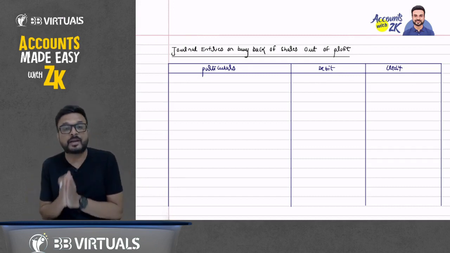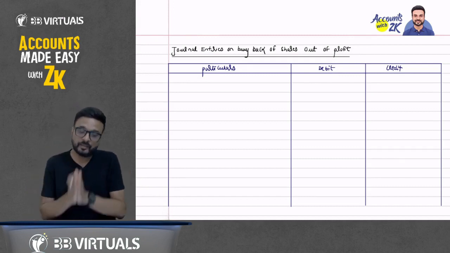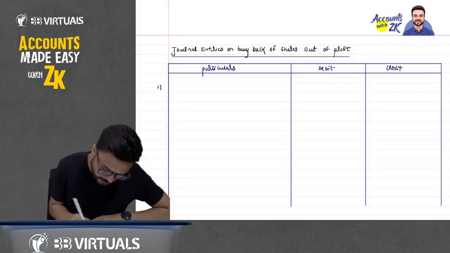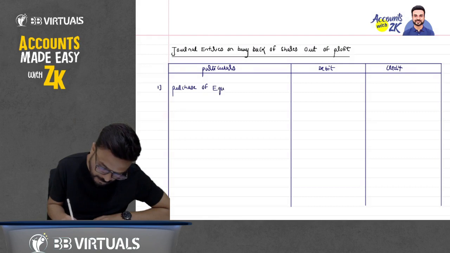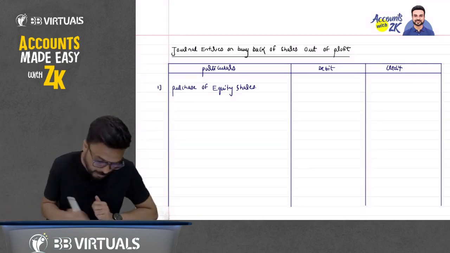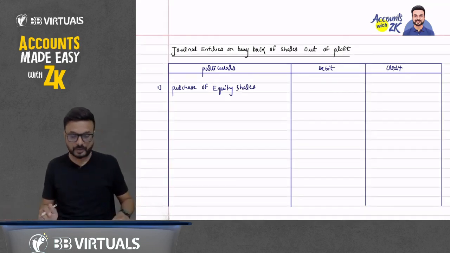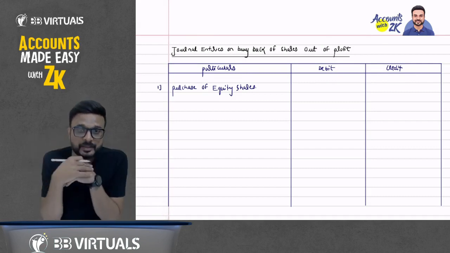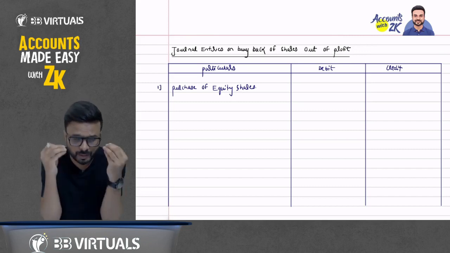It means that we are not issuing any shares in the market. We are doing the buyback out of profit. So write down the first entry, purchase of equity shares. Understand this. What happens when we do buyback? We purchase our own shares from the market. What entry should we pass here?